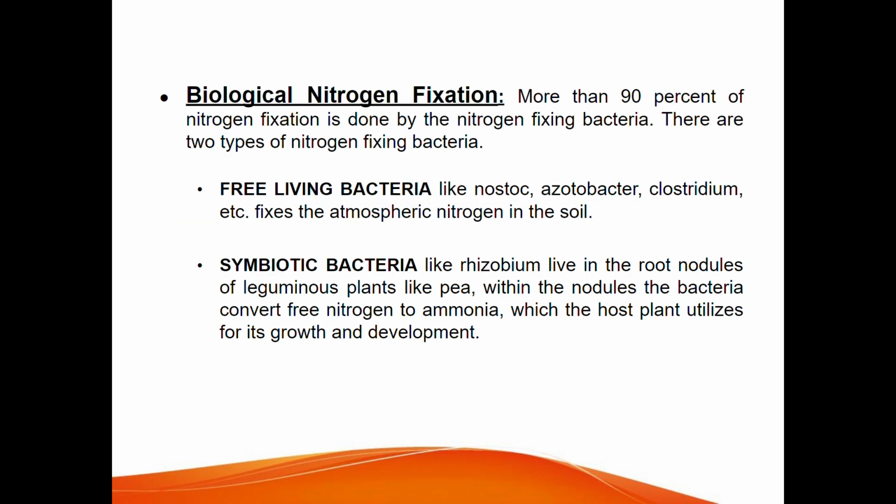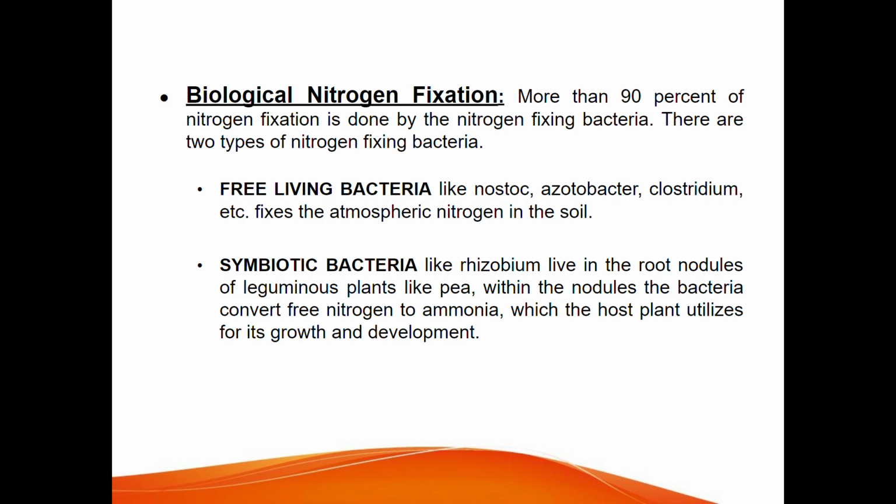Third one is biological nitrogen fixation. More than 90% of nitrogen fixation is done by the nitrogen fixing bacteria present in the soil. There are two types of nitrogen fixing bacteria. Free living bacteria like Nostoc, Azotobacter, Clostridium, etc. fix the atmospheric nitrogen in the soil, which will be used by the non-leguminous plants.